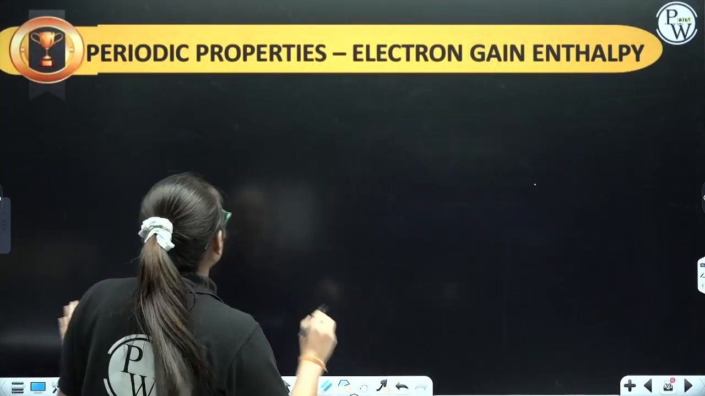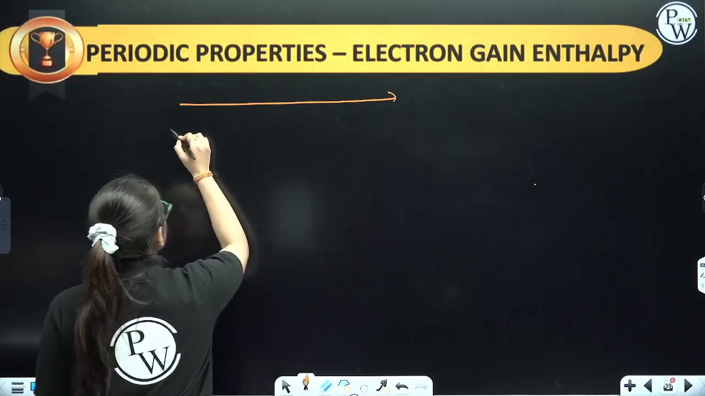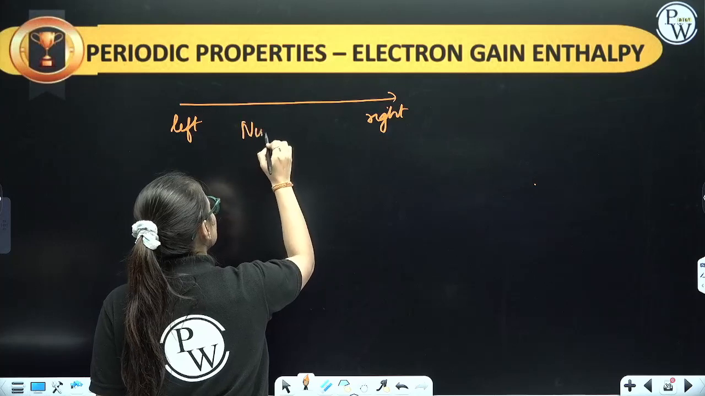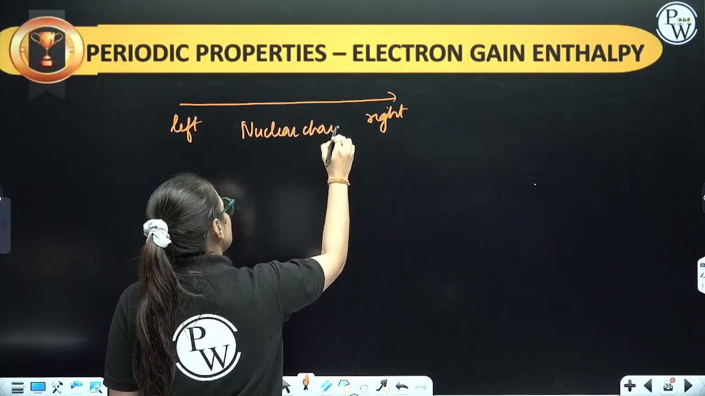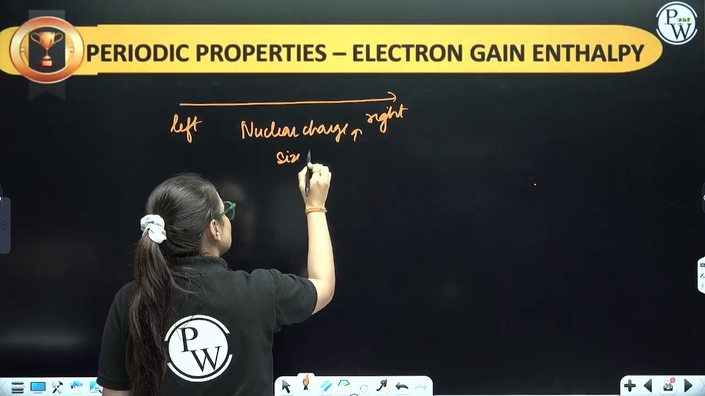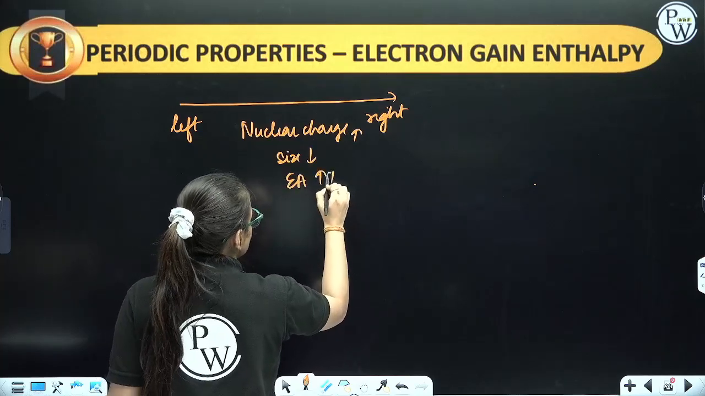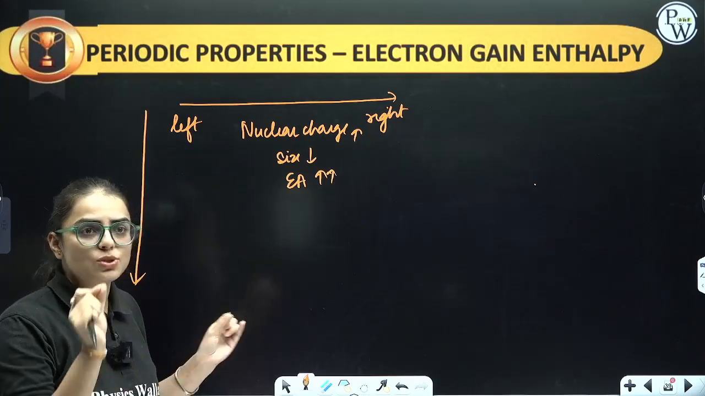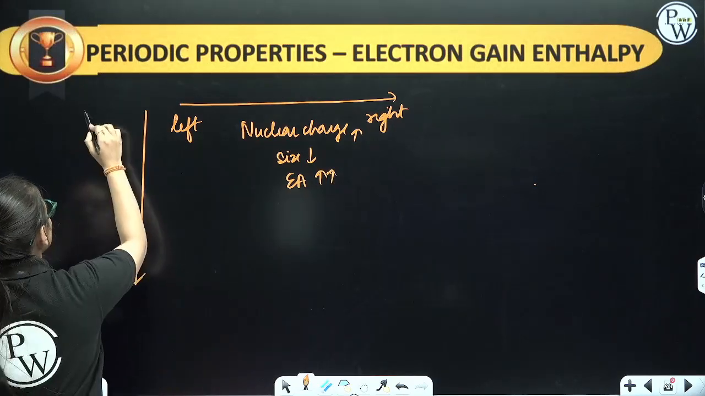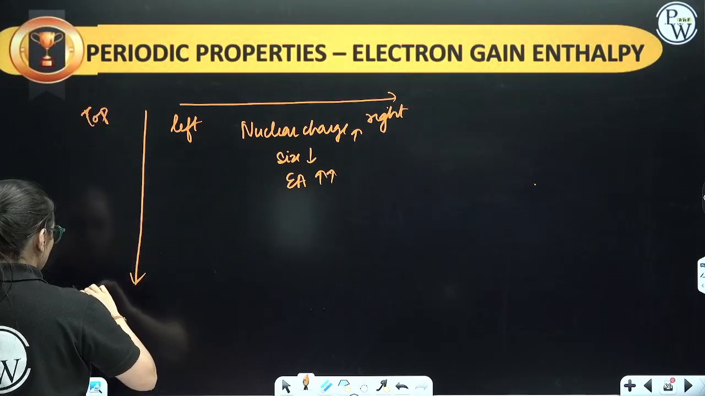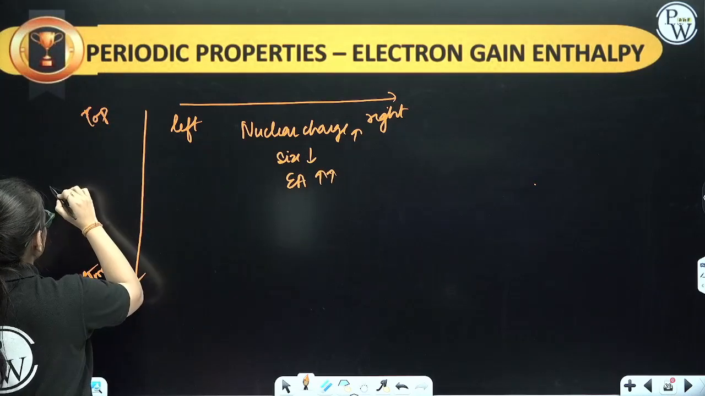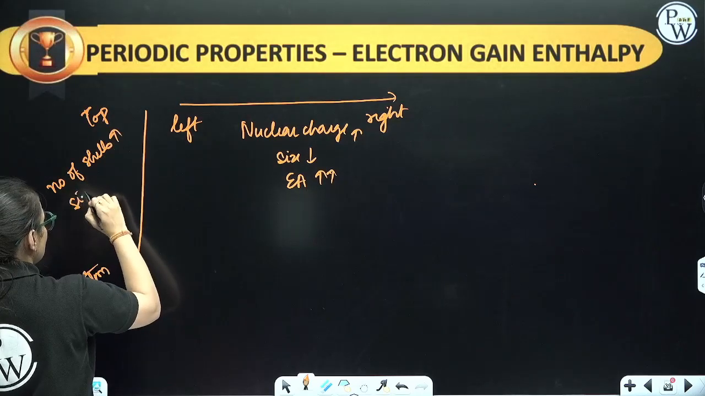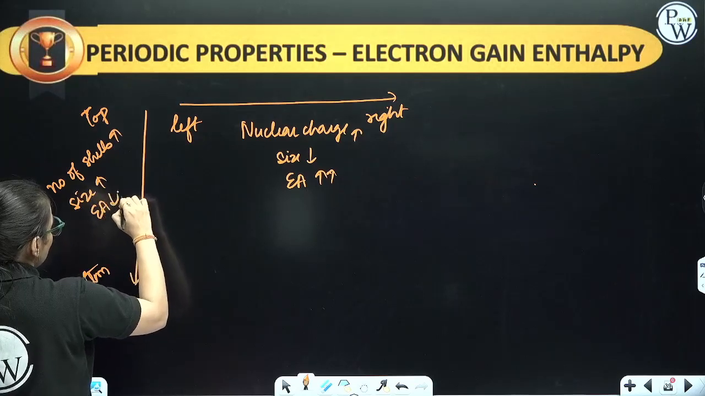Clear? So the trend is quite same when you're moving from left direction towards the right direction. Nuclear charge increases, size decreases, electron affinity will increase because they are inversely proportional. Trend is going to be same for electron gain enthalpy and electron affinity, just the values are, if it is positive, it is negative. Now from top to bottom, if number of shells increases, size will increase, electron affinity will decrease.